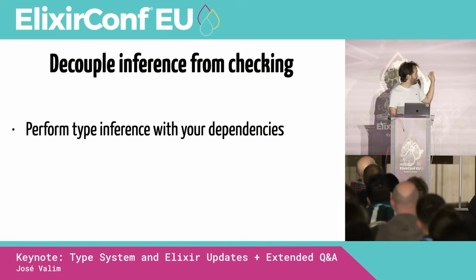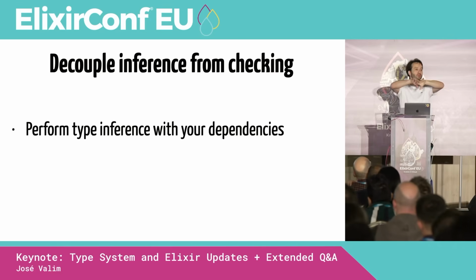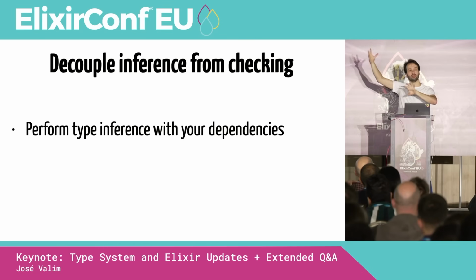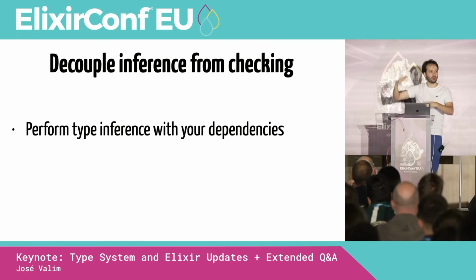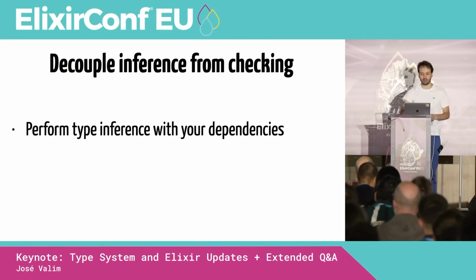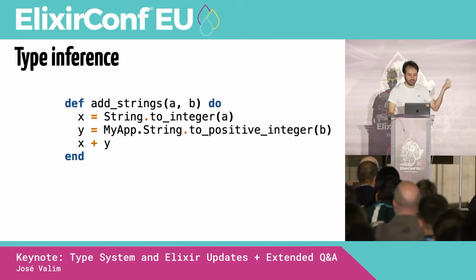What we do is perform type inference with your dependencies. When we do type inference, we're only going to look at the code from your dependencies. And why is that? Because your dependencies rarely change. We have to do rework when your dependencies change, but because they change rarely, we're not doing that work all the time. And then we perform type checking with the whole code. Let's break this down.